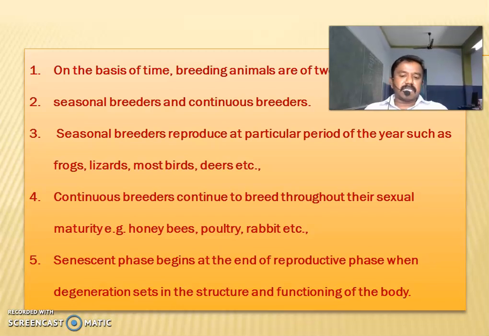Senescent phase begins at the end of the reproductive phase, when degeneration sets in the structures and functions of the body.